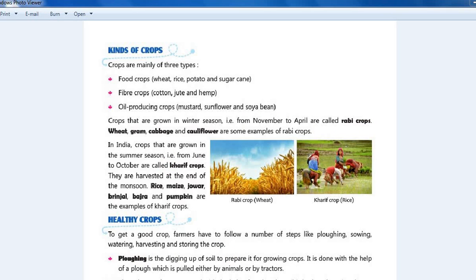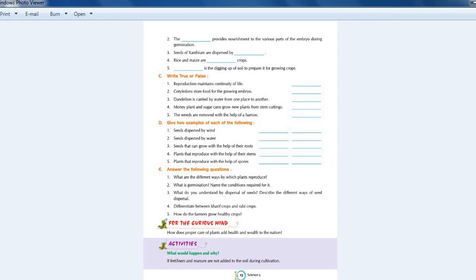Next, you should also write two examples of Kharif crops and Rabi crops. In Rabi crops, example will be wheat, cabbage, gram, etc. And in Kharif crop, example will be rice, maize, jowar, etc. Now let's go to the last question, which is, how do farmers grow healthy crops? Now this question will be your homework. Go through the lessons and try to find the answers.